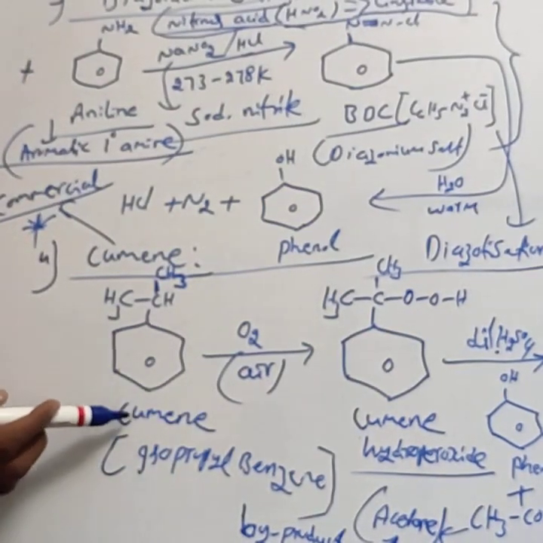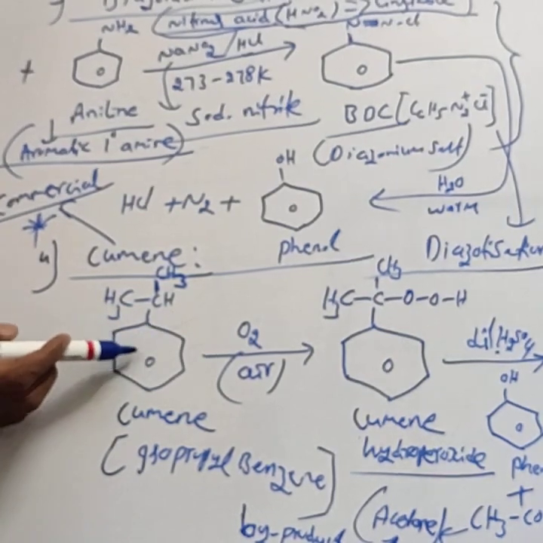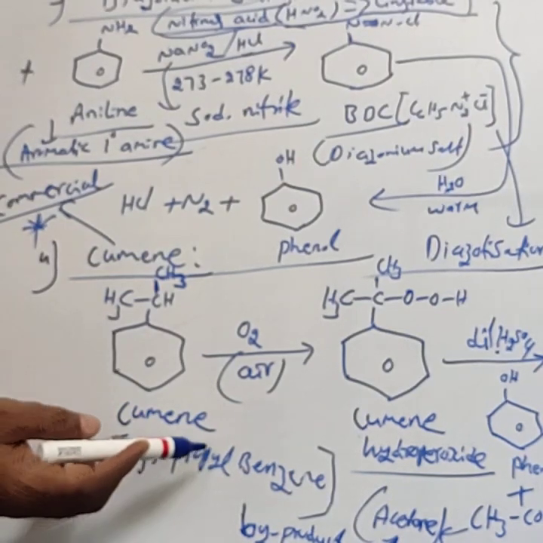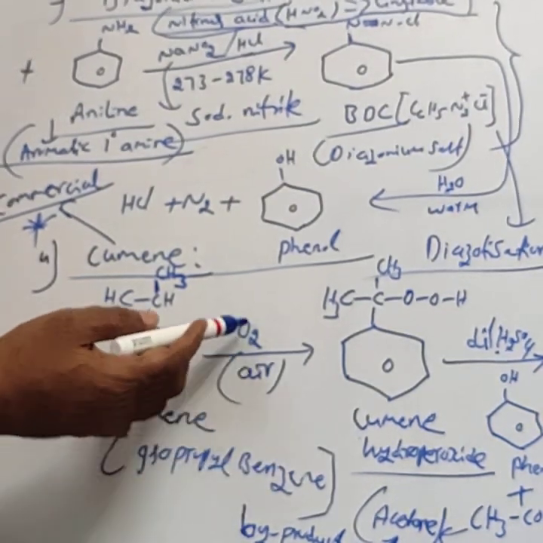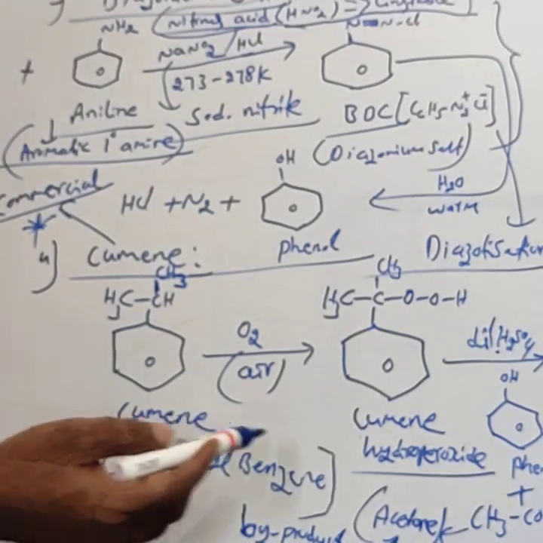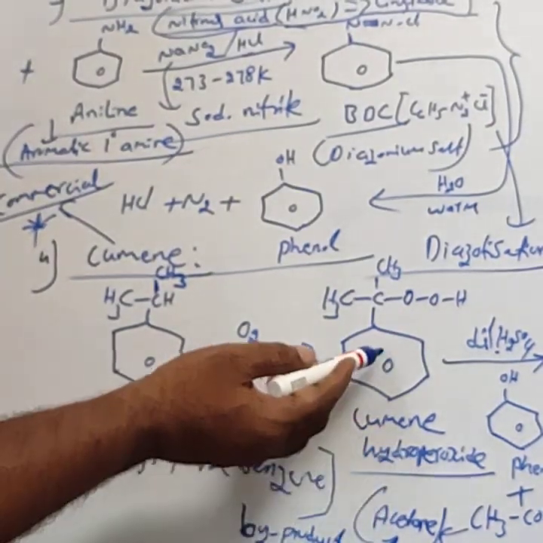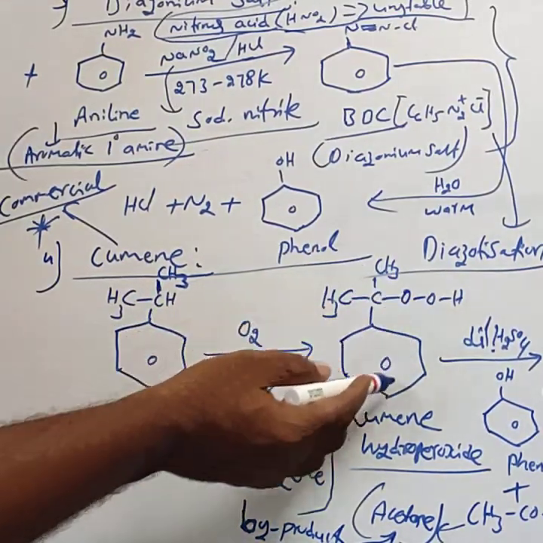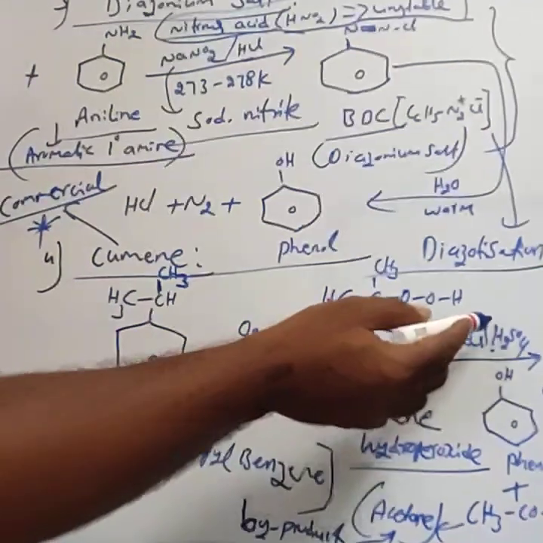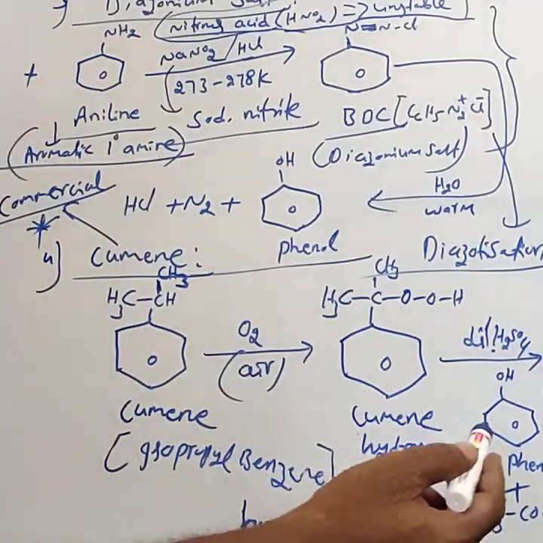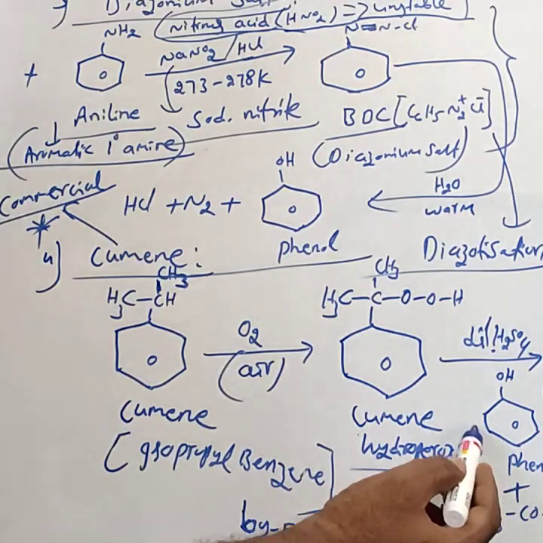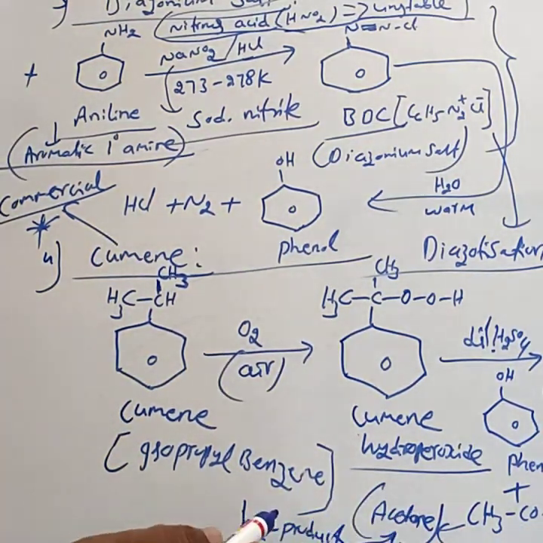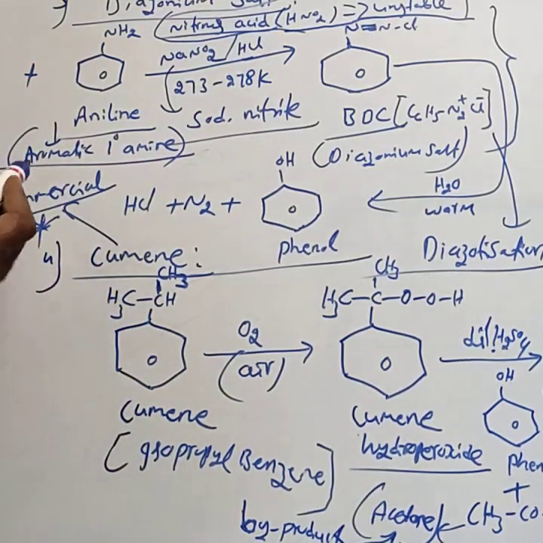Just consider cumene. Cumene structure: benzene ring, CH3, CH3. Cumene's chemical name is isopropyl benzene. Air, O2, is bubbled through the cumene. Then you get cumene hydroperoxide. This is the structure: CH3, CH3, OOH, with the benzene remaining the same. Cumene hydroperoxide is treated with dilute H2SO4. Then the product formed is phenol. In addition to phenol, the byproduct formed is acetone. Hence it is called the commercial process.